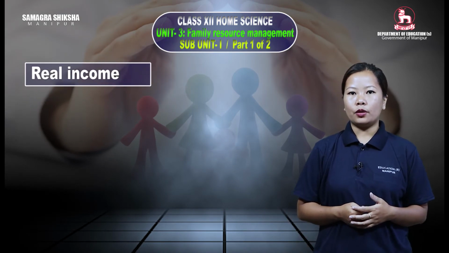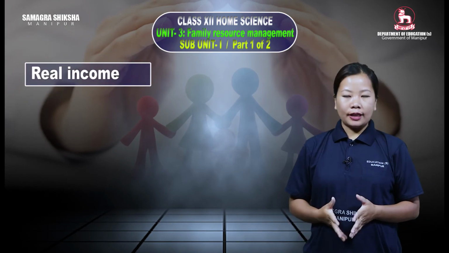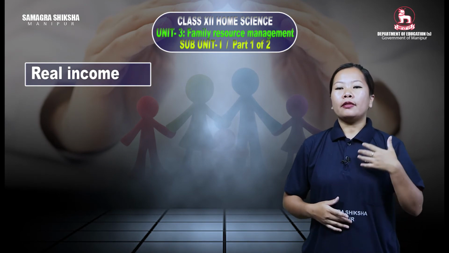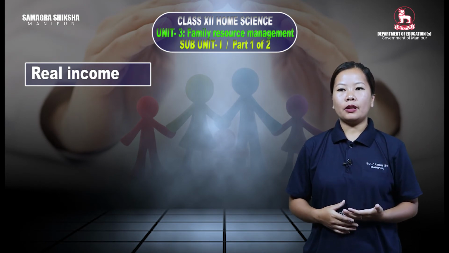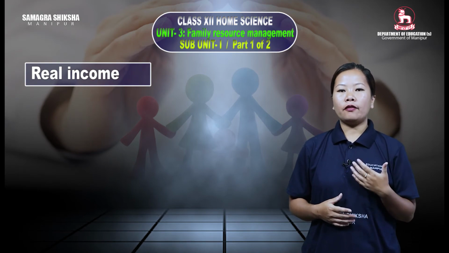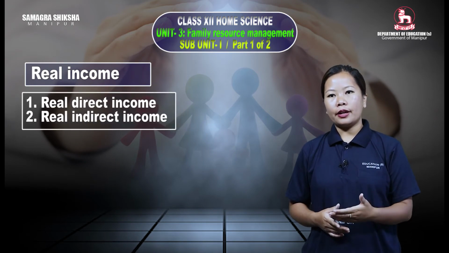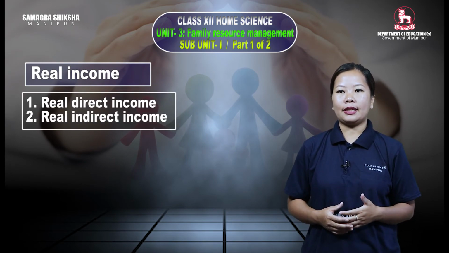Next, we come to real income. Real income which is obtained. How do we obtain? It is obtained from the services of the family or from the efforts of the family members. Real income makasida real direct income ga real indirect income haibase laiko.